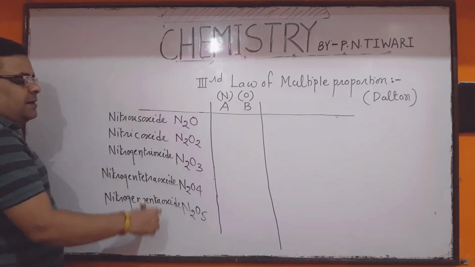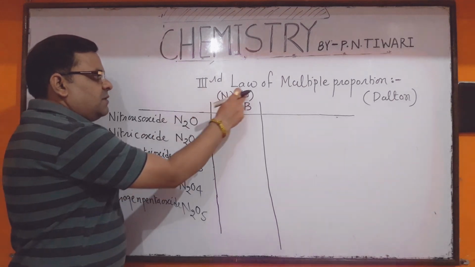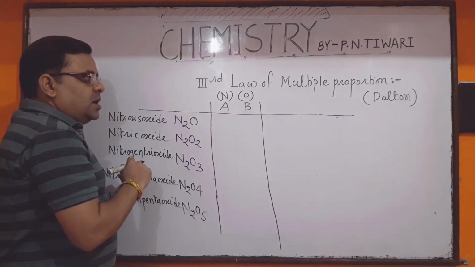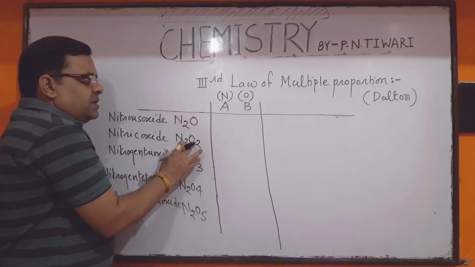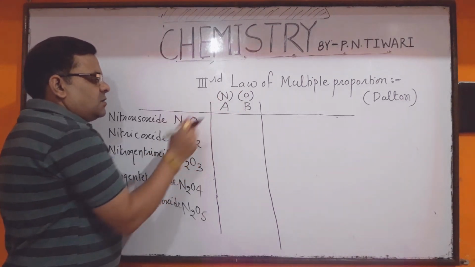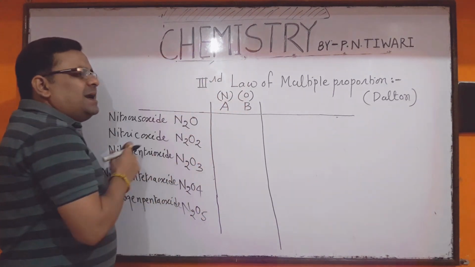These are the different oxides formed by the combination of nitrogen and oxygen. So if we observe the ratio of mass of nitrogen and oxygen in these oxides, we can verify the law of multiple proportion easily.